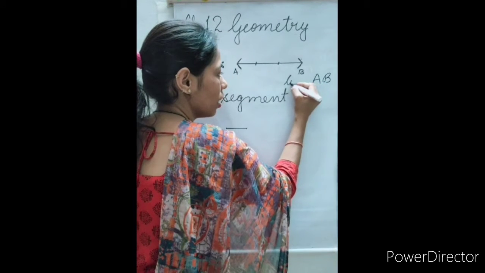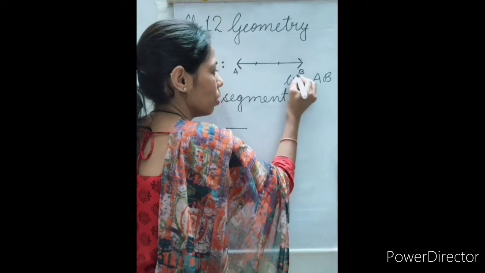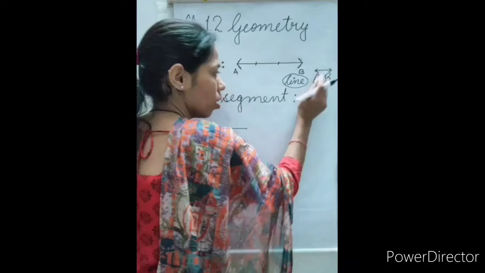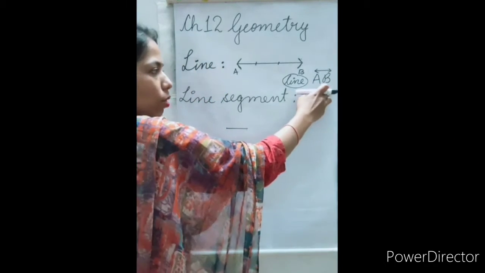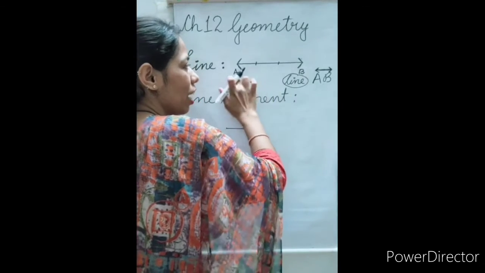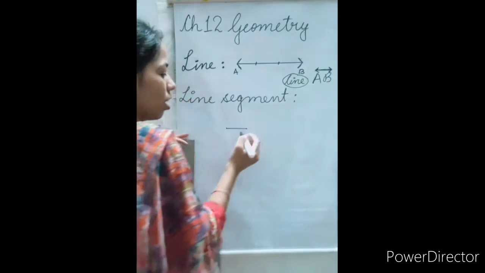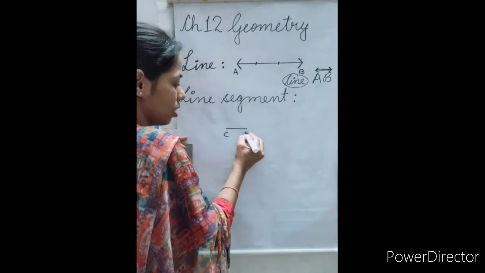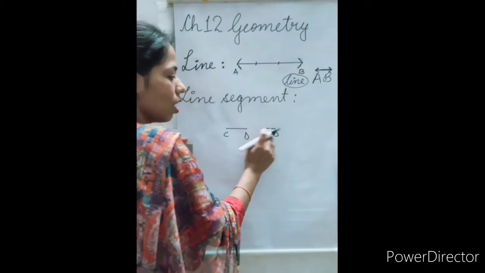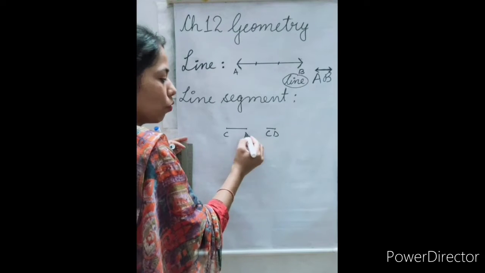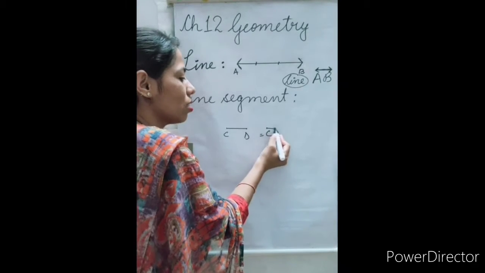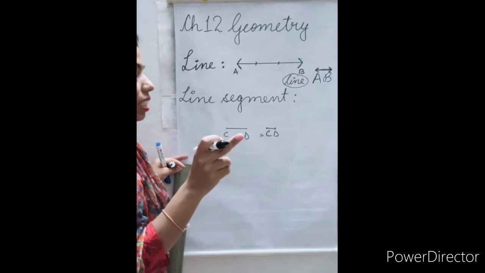In place of writing line AB, what you can do is put a symbol on top of AB. This is the symbol for representing that AB is a line. And let's give it CD. So line segment CD, we will represent this CD like this. This is the symbol of a line segment.